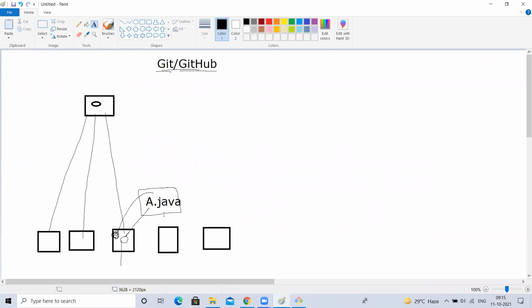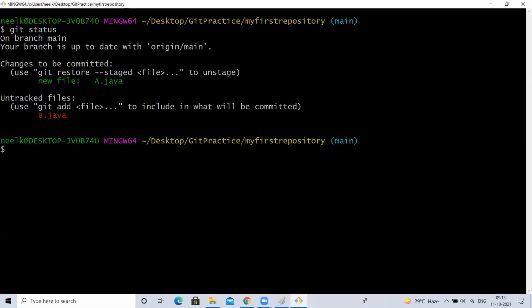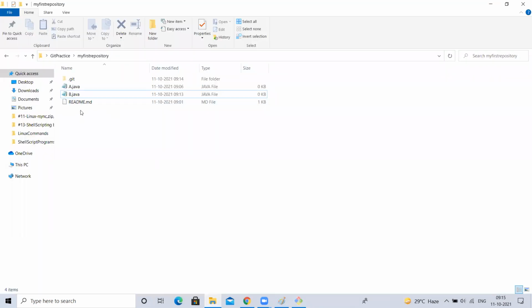Now I want to commit this. The command is git commit -m. -m means message. Why are you committing this file? Some proper meaning we have to give. I'll explain that later. Committing my first file. I'm giving this message. Now tell me, if I commit this, the changes will be committed into this repository.